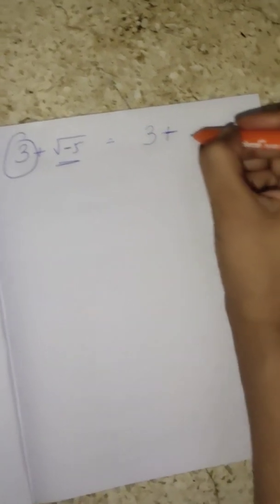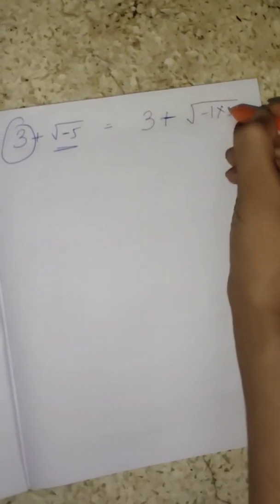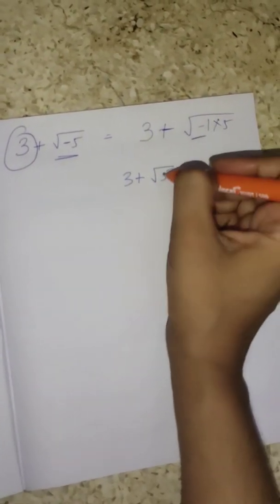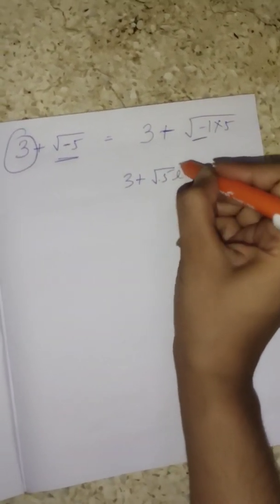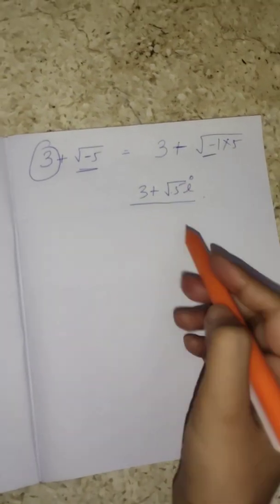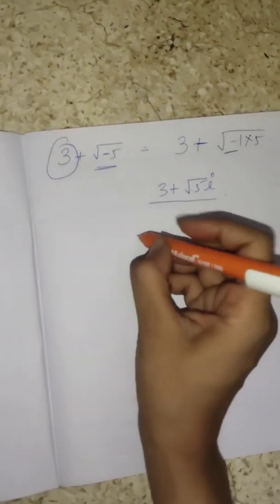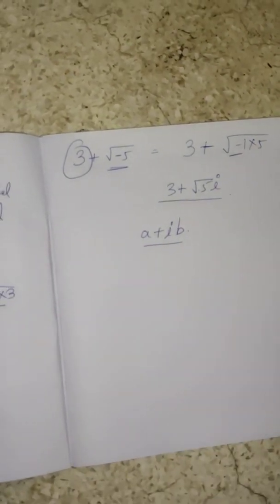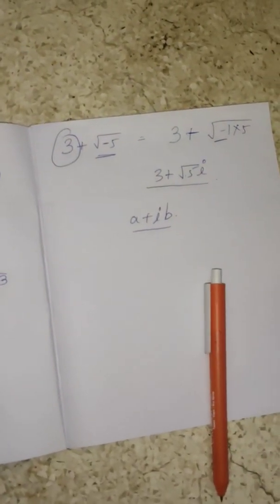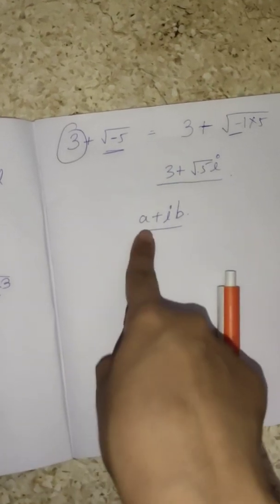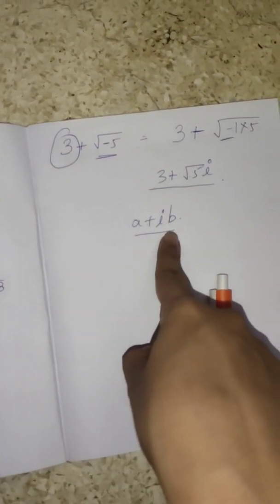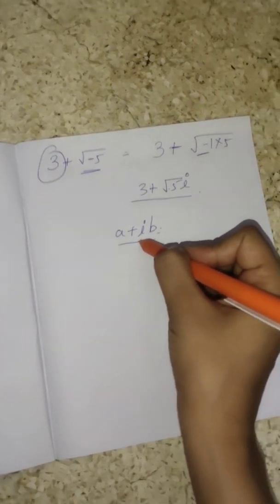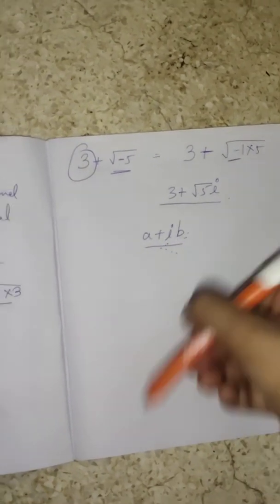And how are you going to write this? Square root of minus 1, immediately write it as root 5 iota, because the root 5 is fine, and this is iota. So a complex number can be written in the form of a plus ib, where a is the real part and b is the imaginary part, because b is attached to iota. What is iota? Square root of minus 1 is iota.